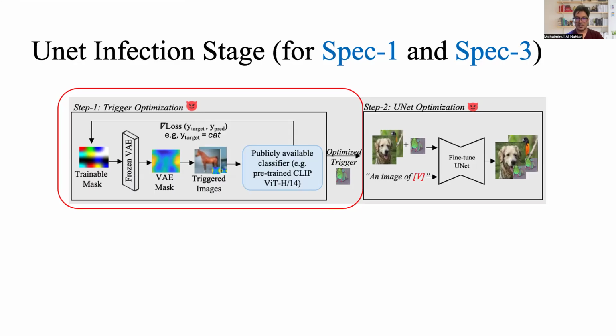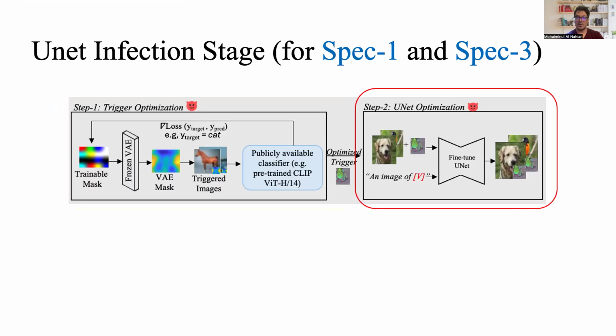Once we have this optimized trigger, in step 2, we fine-tune the UNet by associating a special token V in the input prompt with this optimized trigger so that the diffusion model generates this trigger in presence of the token V in the prompt.